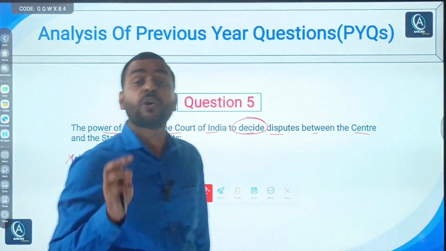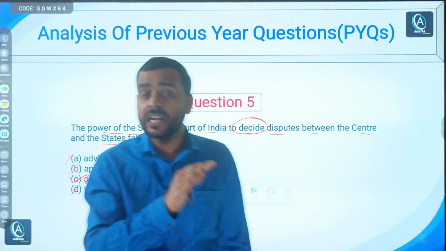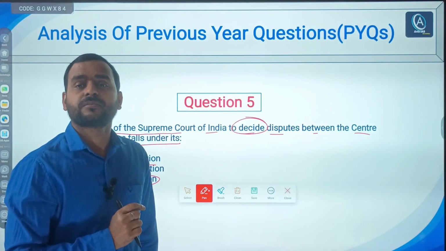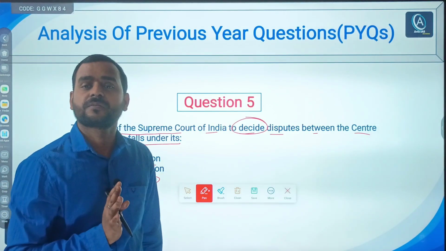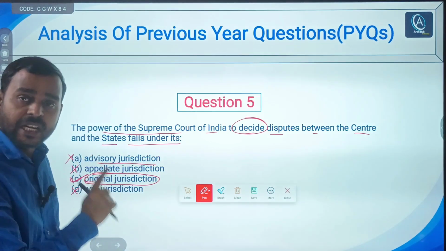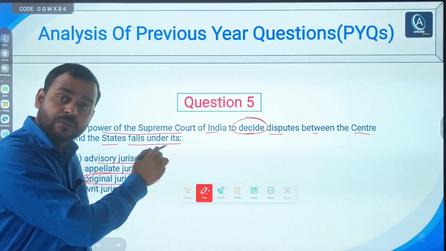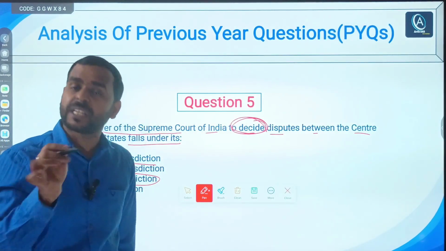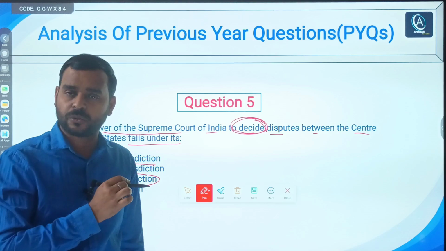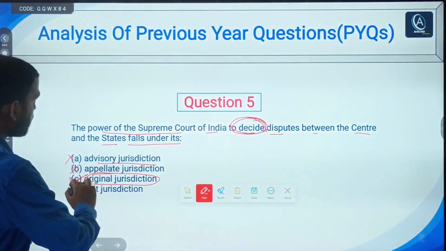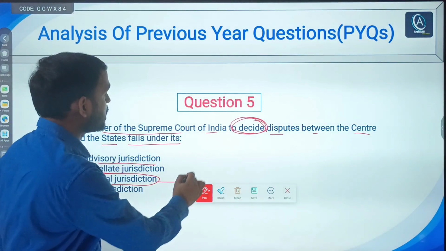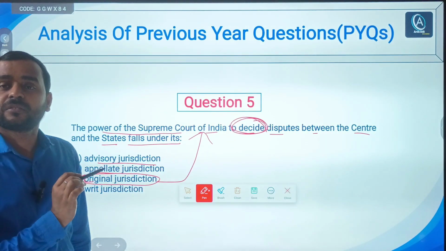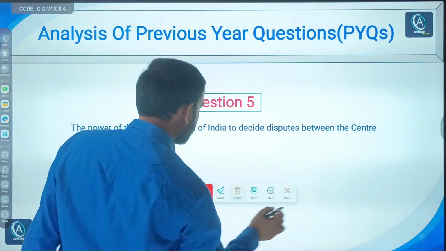Original jurisdiction simply means no other court in India has power to decide or finalize such dispute, right? Only Supreme Court of India has power to decide the dispute between center and state or between different states. Even high courts are not allowed to do so, right? And it comes under original jurisdiction. That is the meaning of original jurisdiction, means only Supreme Court of India is allowed to do, right? You can check the explanation.